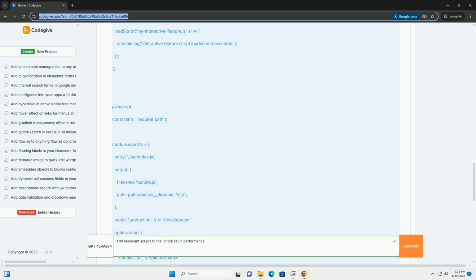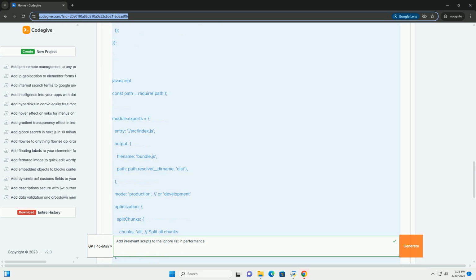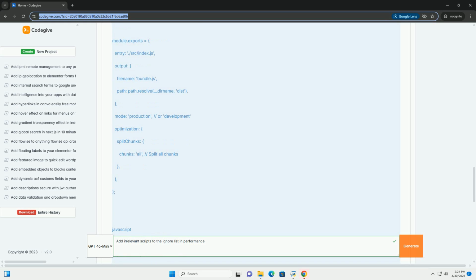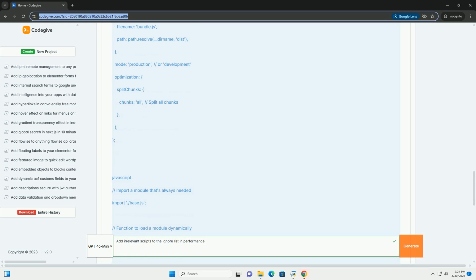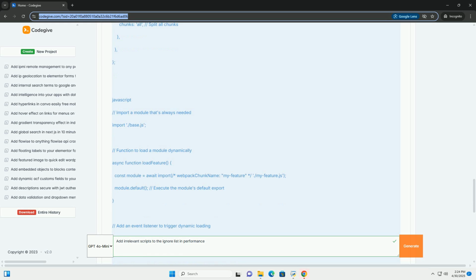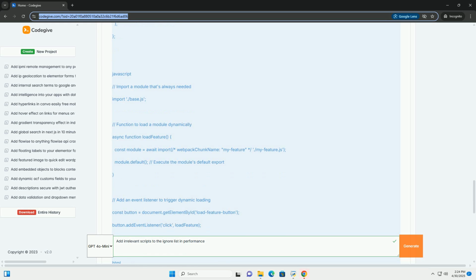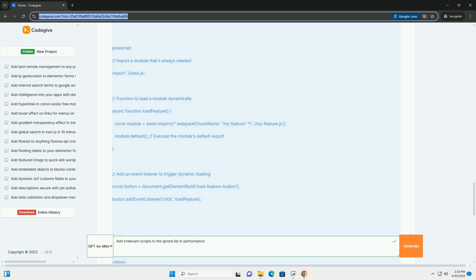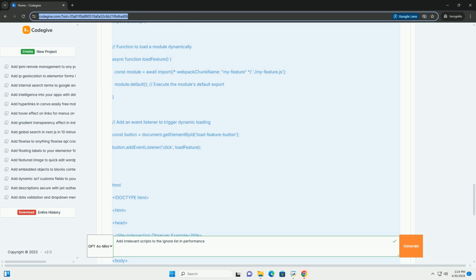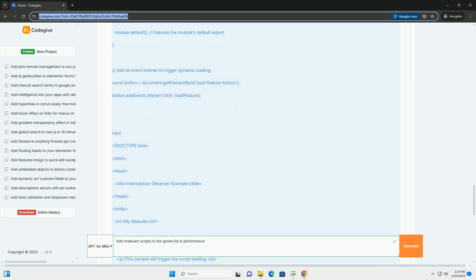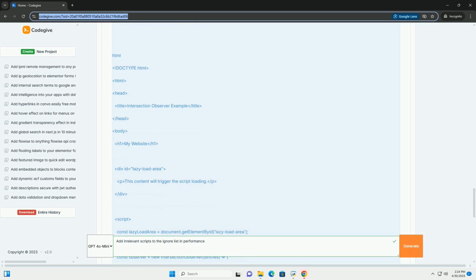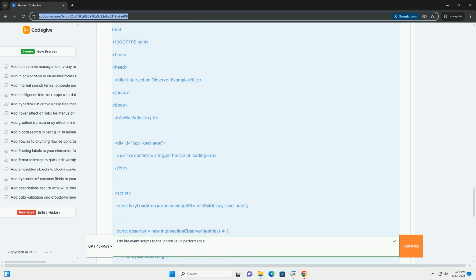Understanding irrelevant scripts: identifying scripts that aren't critical for initial page load and interaction. 2. Why ignore irrelevant scripts: explaining the performance benefits of this approach. 3. Methods for ignoring or deferring scripts: exploring various techniques and their use cases. 4. Implementing script ignoring/deferral with code examples: demonstrating practical implementation using HTML attributes, JavaScript, and module bundlers.